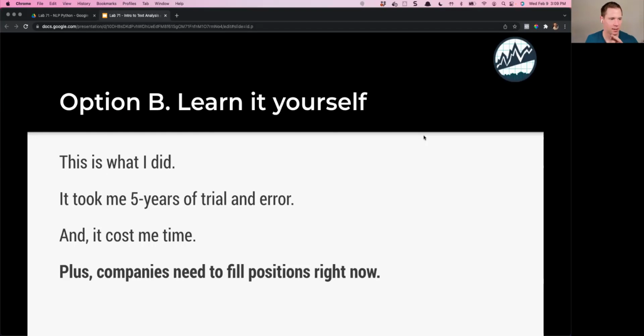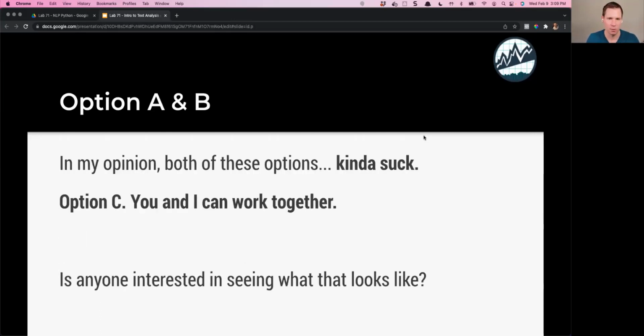So there's a second option. And this is what I did. Option B is learn it yourself. This took me 5 years of trial and error. So 5 years, even longer than school. And it cost me a lot of time. Plus, as I mentioned before, companies need to fill positions right now. So you would miss out on these opportunities. So between you and me, options A and B both suck. And there's an option C that I didn't even talk about yet. This is where you and I work together. Is anyone interested in seeing what that looks like?